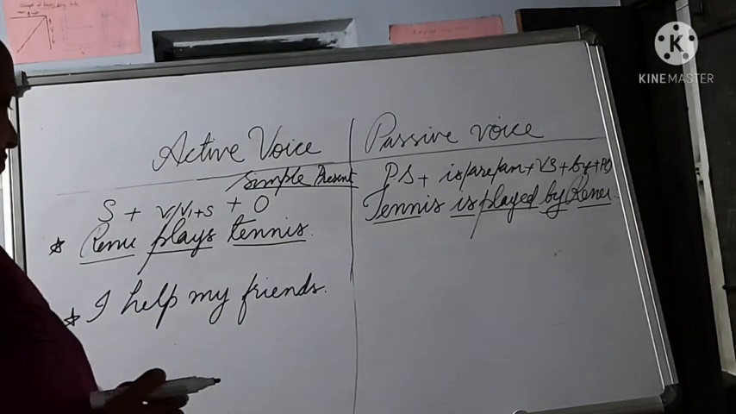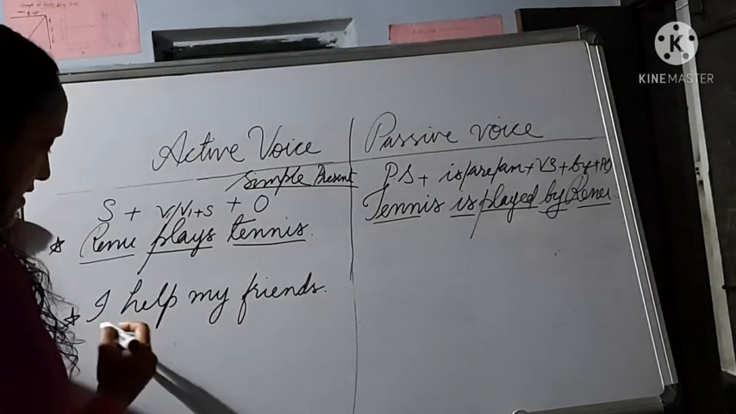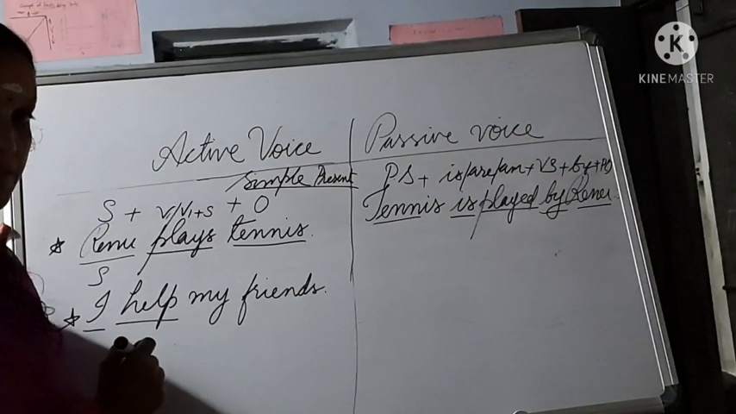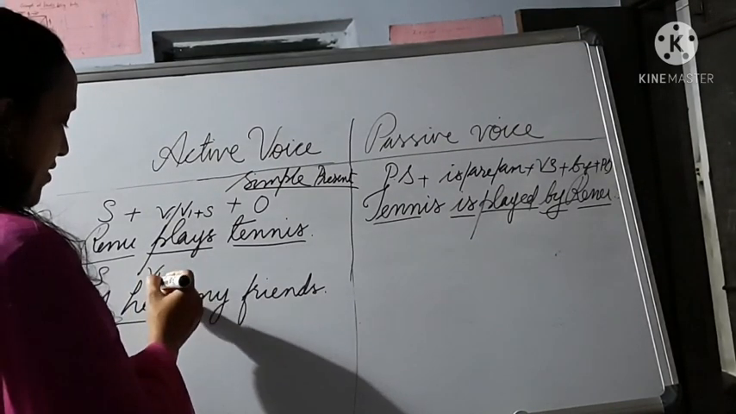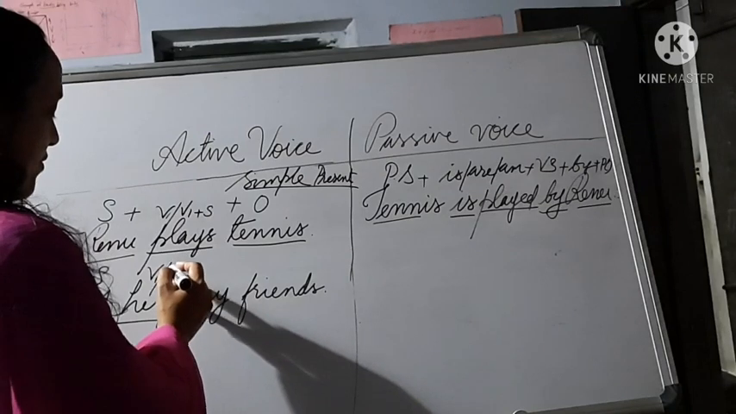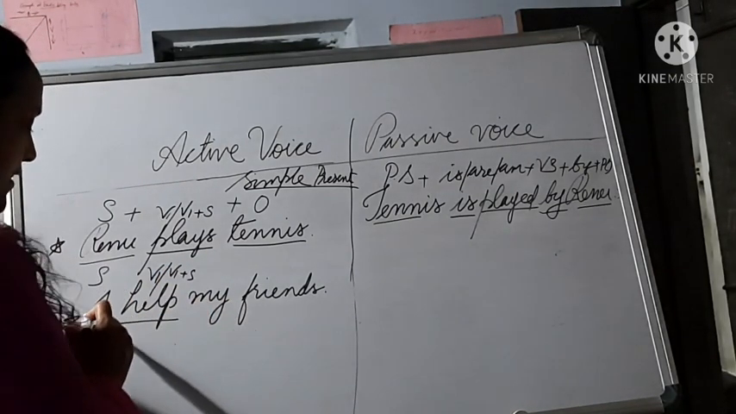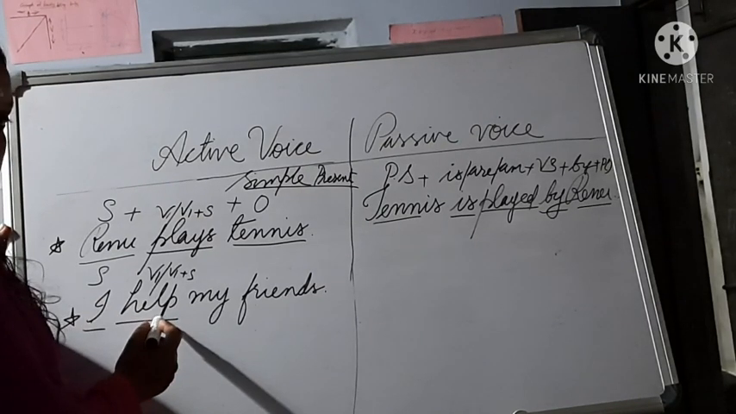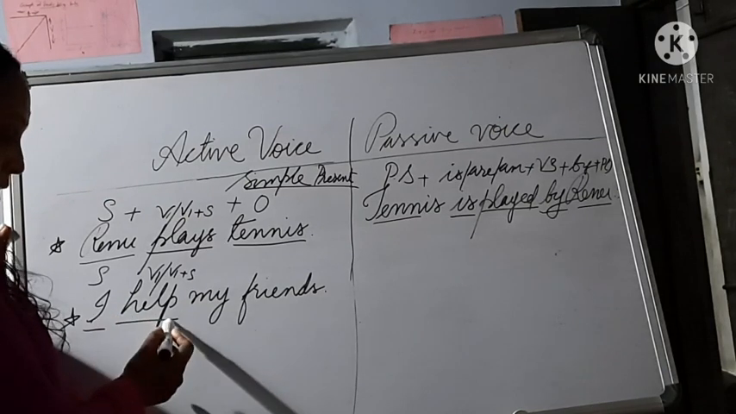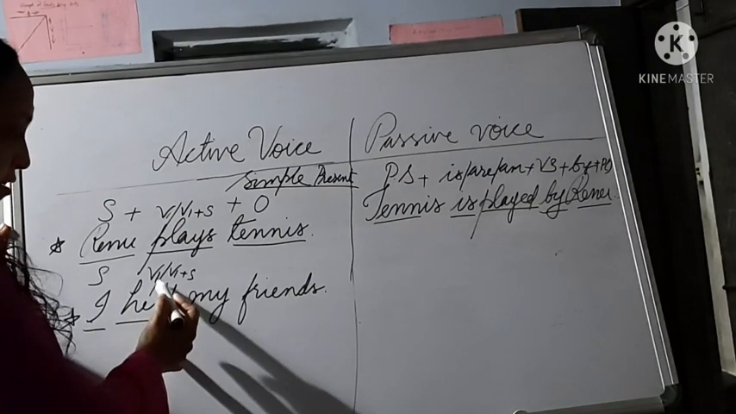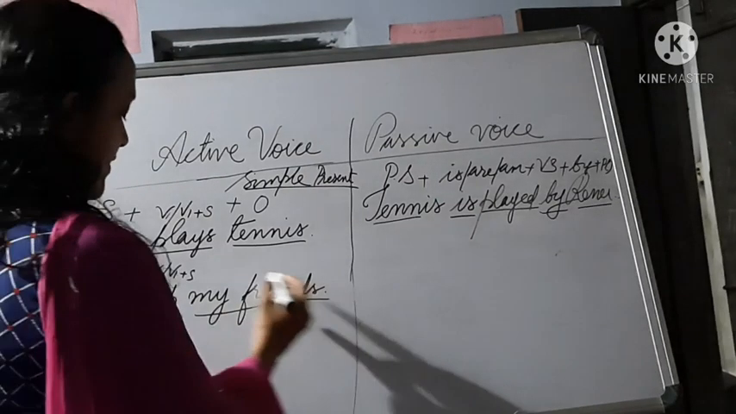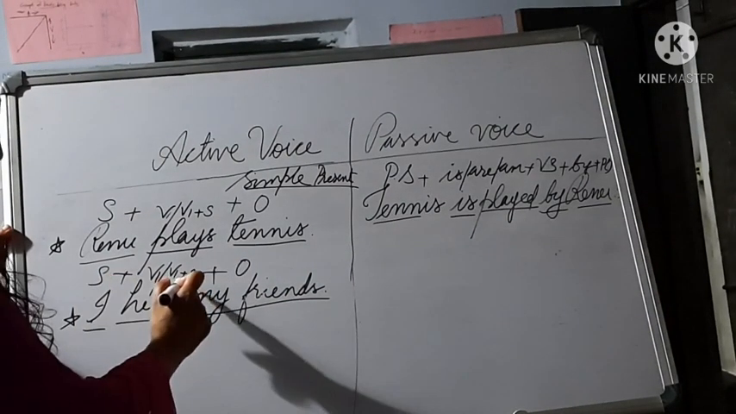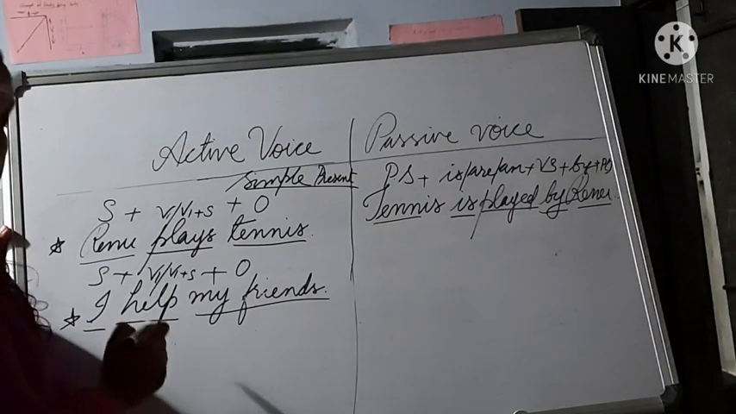Okay, next one. I help my friends. I is the subject. Help is the verb, and it is in simple present tense, that is V1 form. The rule is V1 or V1 plus S. Since it is I, that's why "help." If it is singular, then "helps." If it is I or plural, you have to use the V1 form. Then "my friends" is the object. Here also the rule is subject plus verb plus object, and help is in simple present tense.